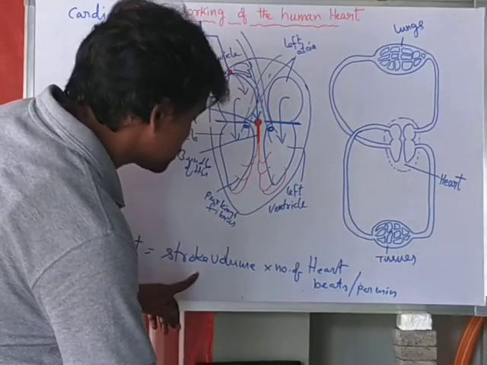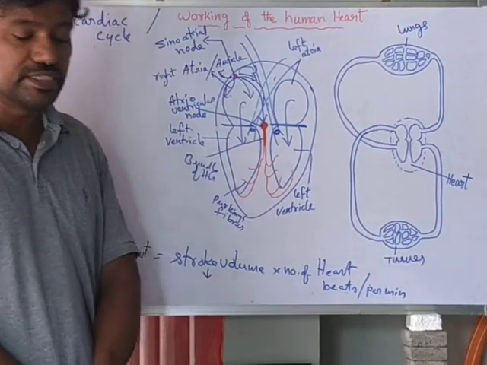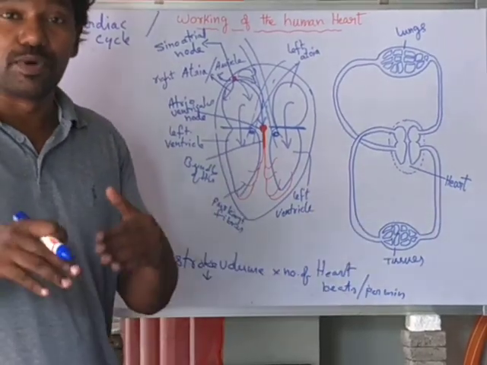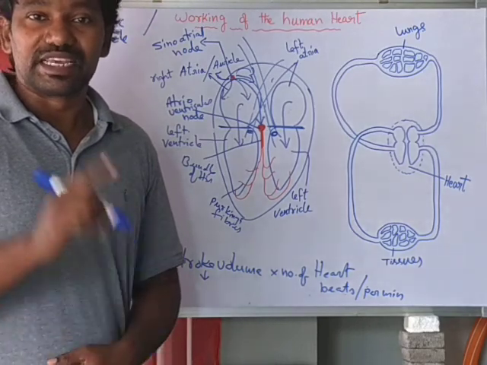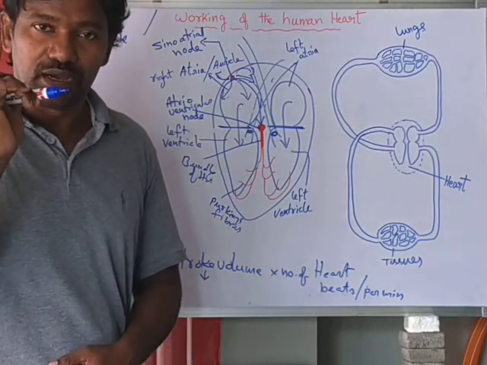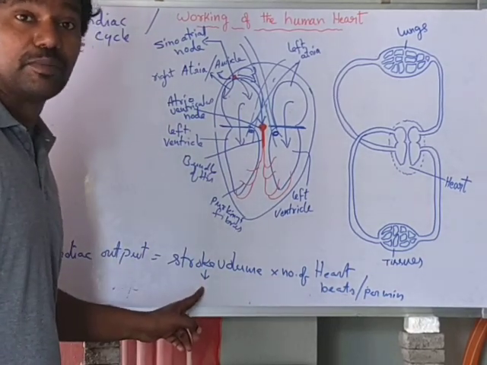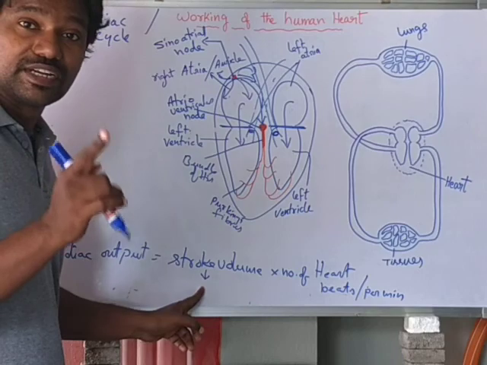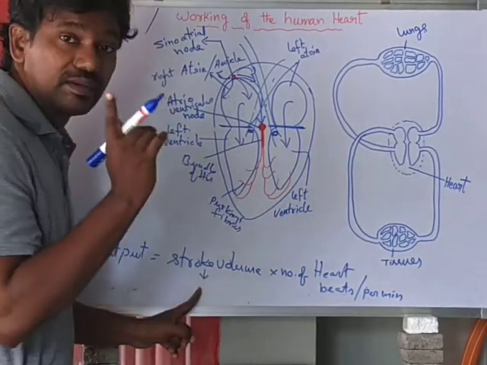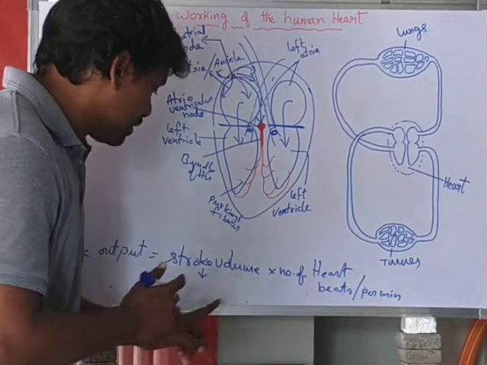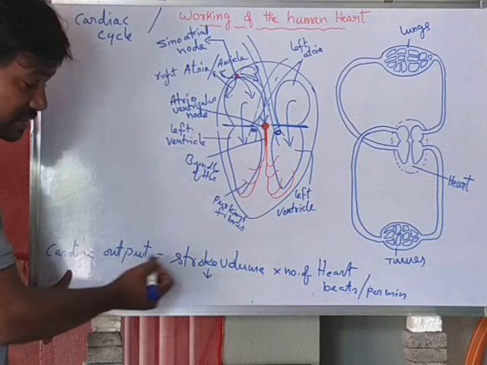So what is stroke volume? First we know the definition of stroke volume. Stroke volume means the volume of blood pumped out from each ventricle per heartbeat.